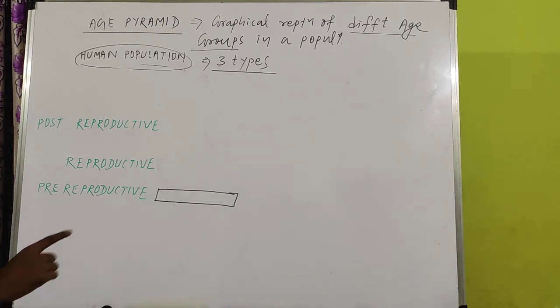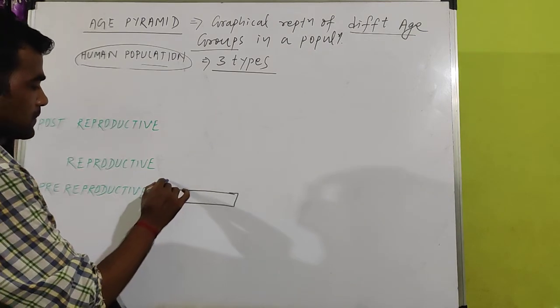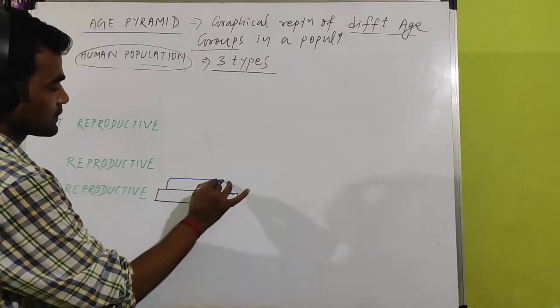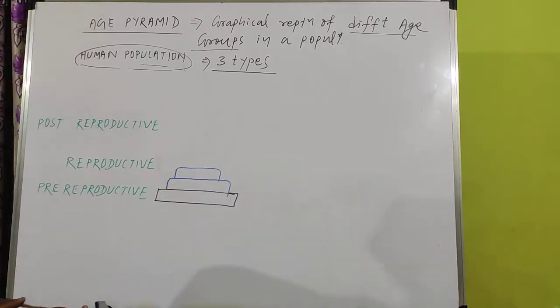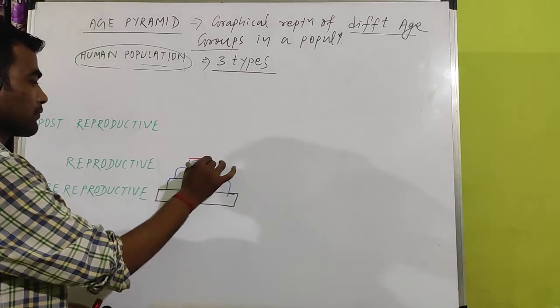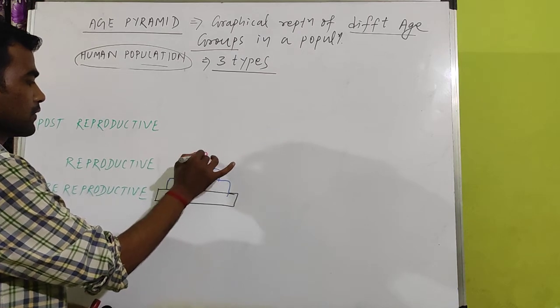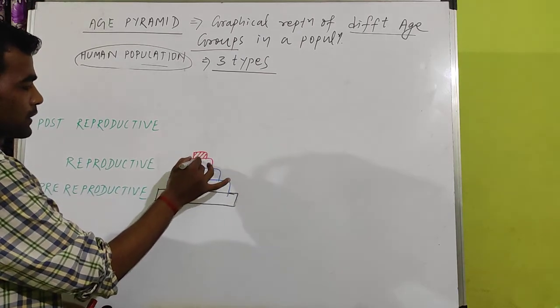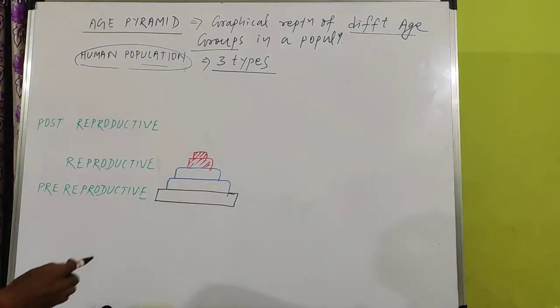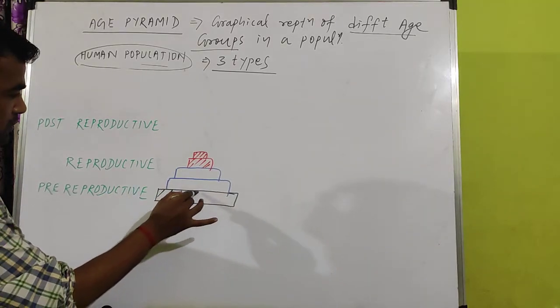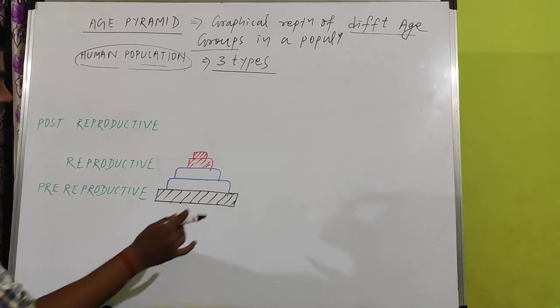The lower one is the pre-reproductive age group, and just above it there is the reproductive age group. The last, upper one is the post-reproductive. The bottommost is the pre-reproductive.